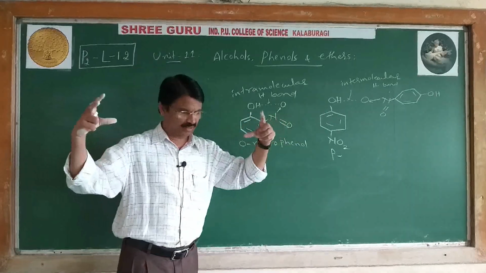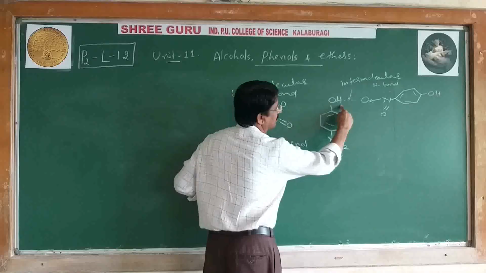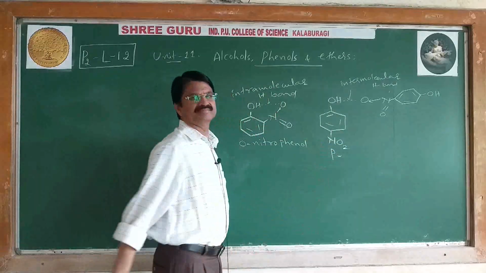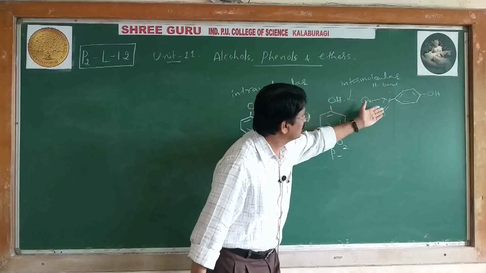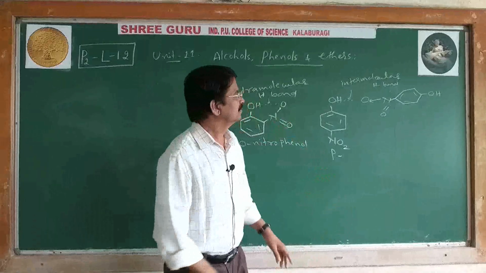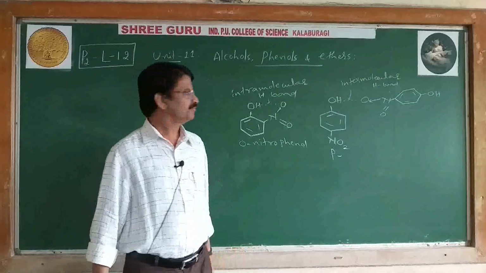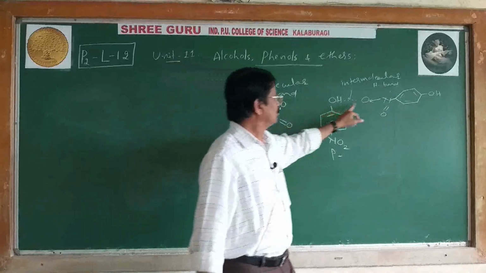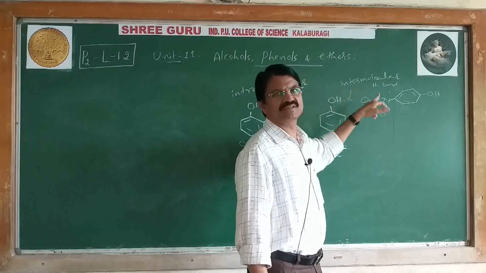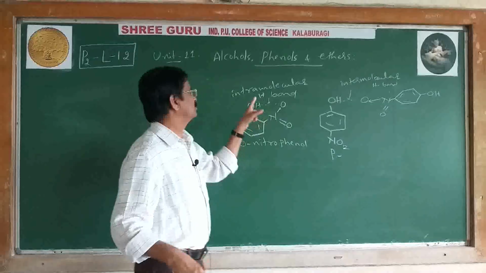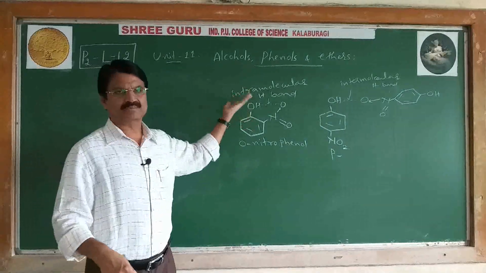In the case of para-nitro, hydrogen bonding cannot occur like this; it is not possible. Hydrogen bonding occurs with the NO2 group of another para-nitrophenol molecule. If hydrogen bonding exists between two molecules, it is called intermolecular. If hydrogen bonding exists in the same molecule, it is intramolecular.